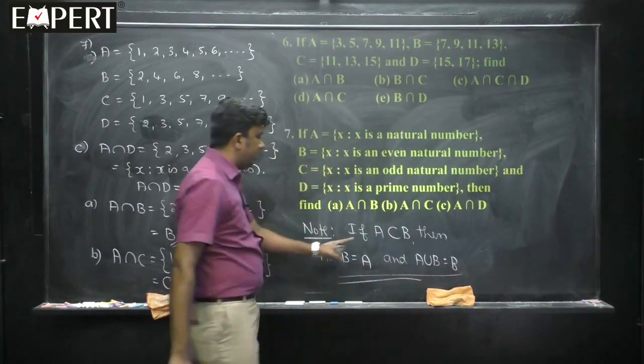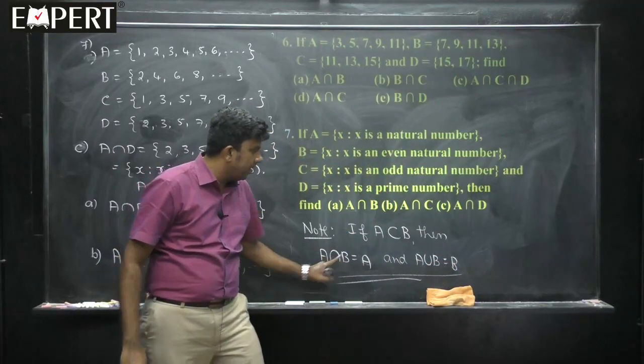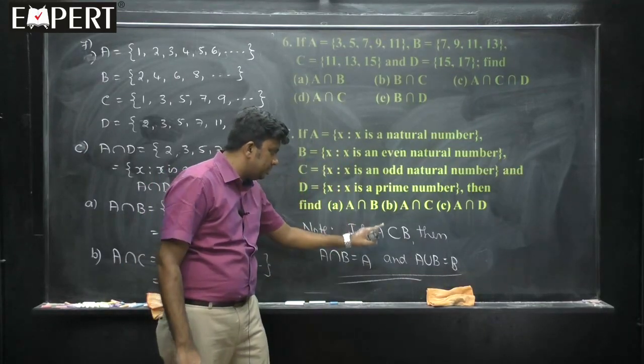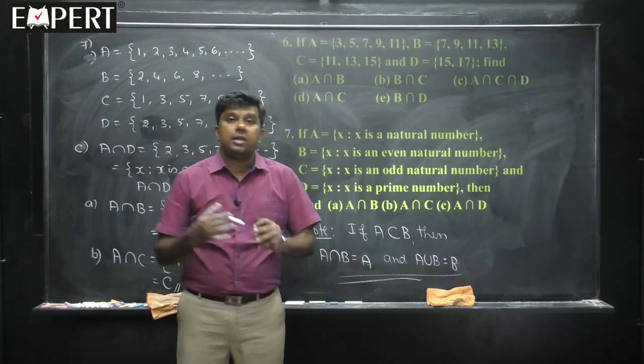Smaller set is what you have to take: the smaller set A is the intersection, and the bigger set B is the union.